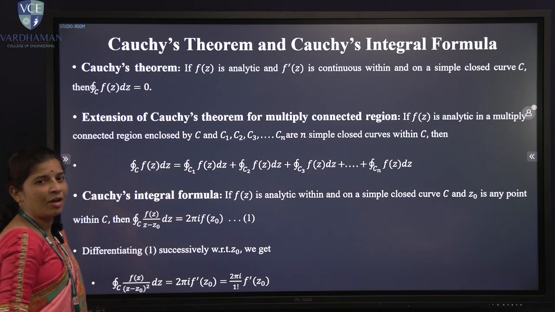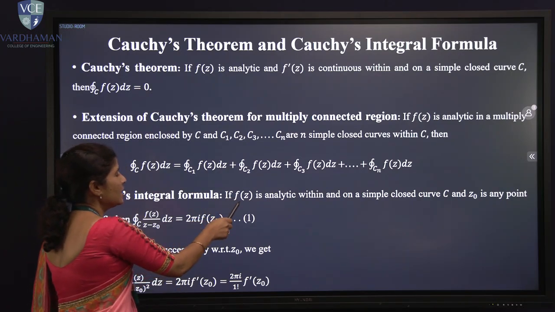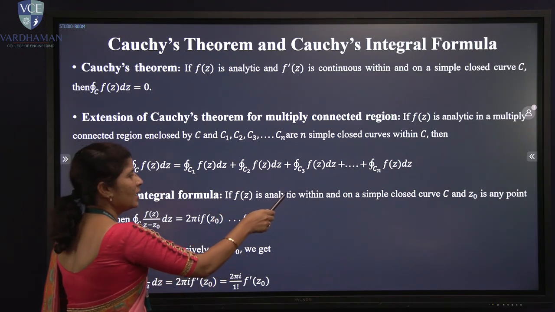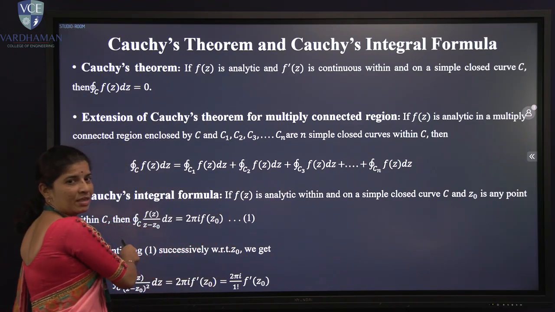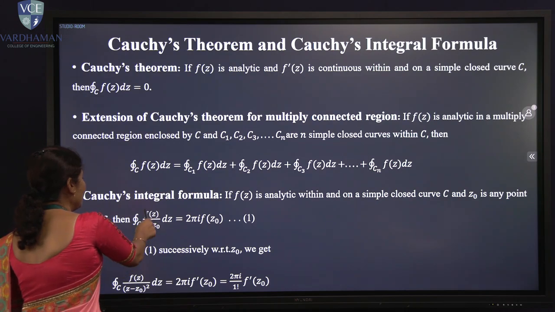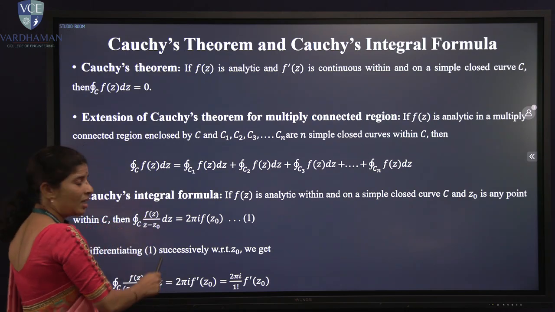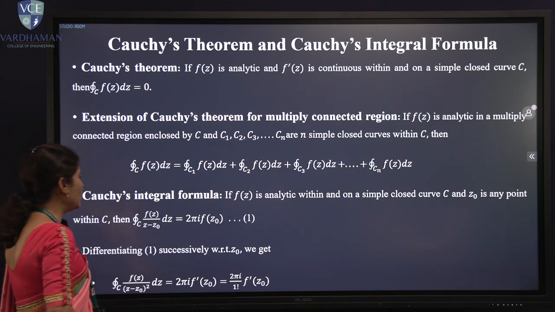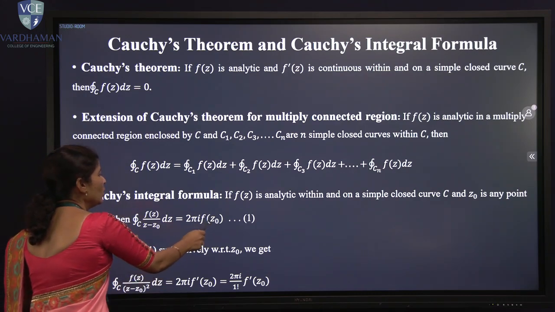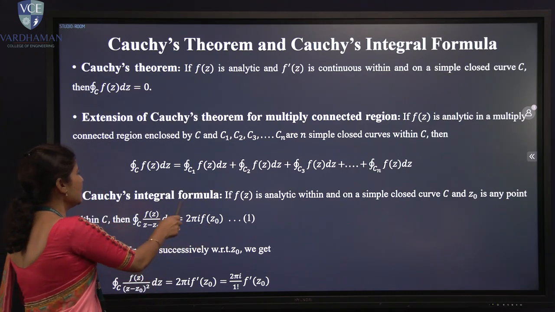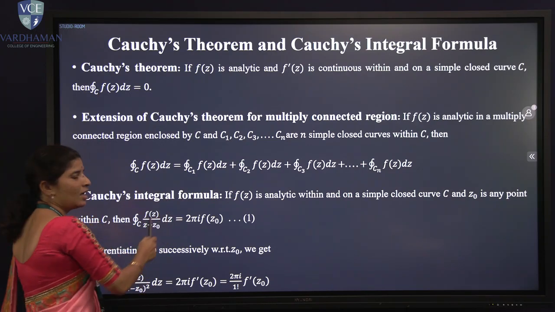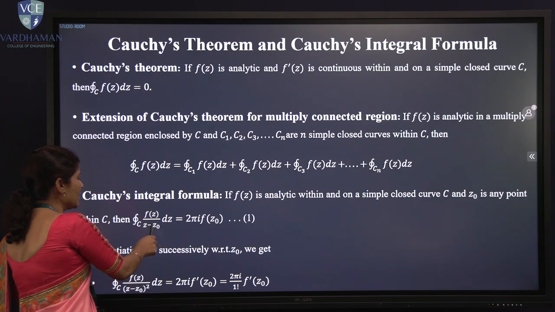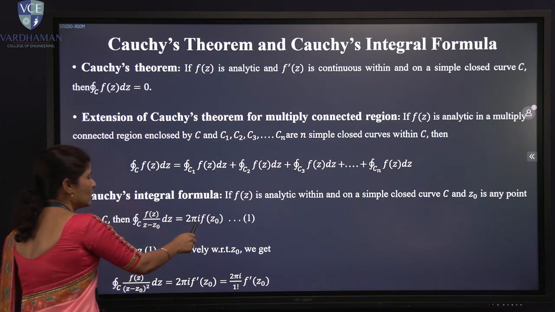Now Cauchy integral formula. Here f of z is analytic within and on a simple closed curve C, and z0 is any point within this closed curve C. Then the contour integral over C of f of z upon z minus z0 dz is equal to 2 pi i into f of z0. This is Cauchy's integral formula. In this formula we have two forms. One is if z minus z0 is a singularity of order 1, then we use this formula.